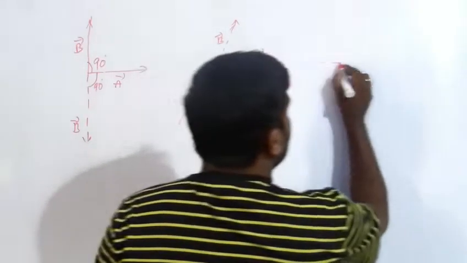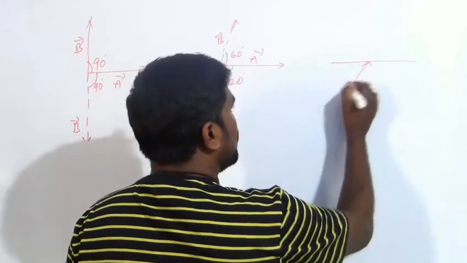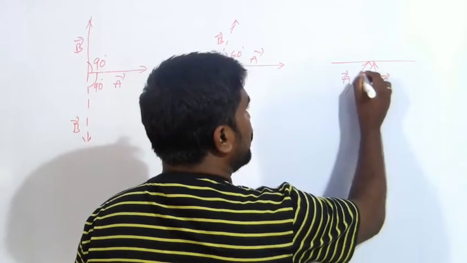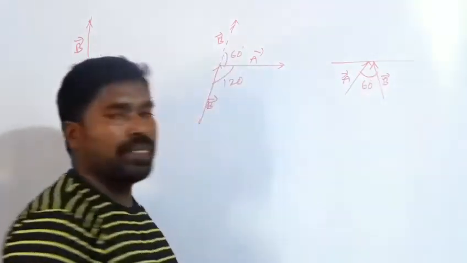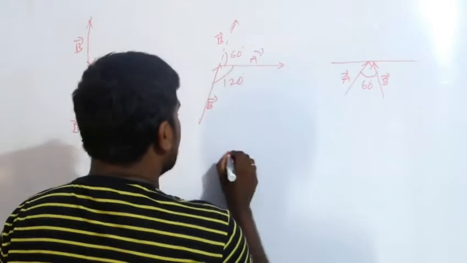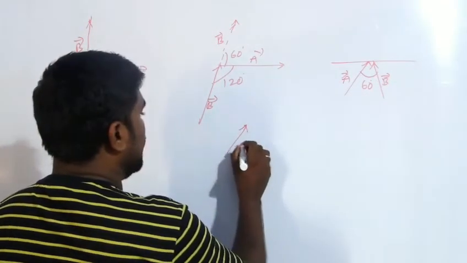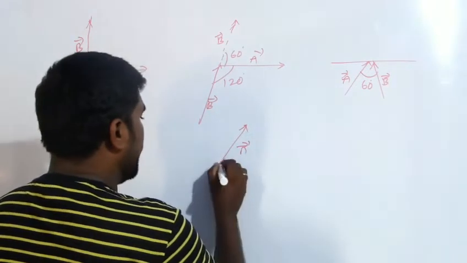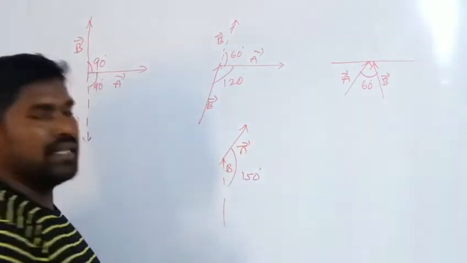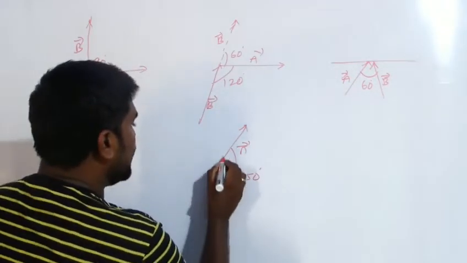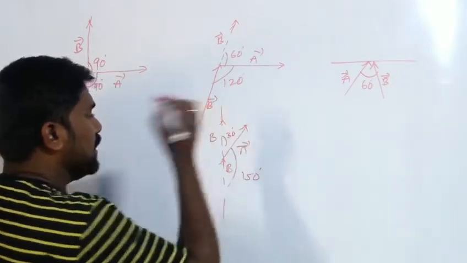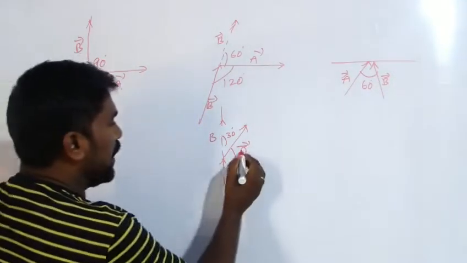And here there is a vector A and another vector B. The angle between these two is 60 degrees. Here there is a vector A and a vector B. The angle between these two is 150 degrees, and with the parallel shift of B, the angle between A and B is 30 degrees. So this is the parallel shift of vectors.